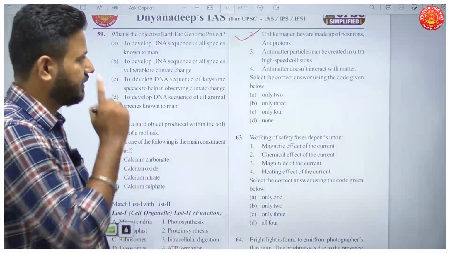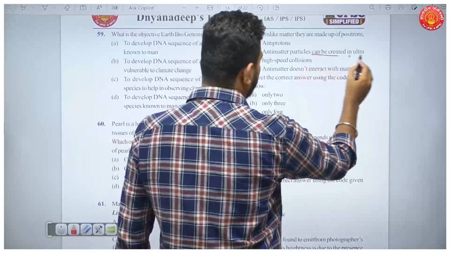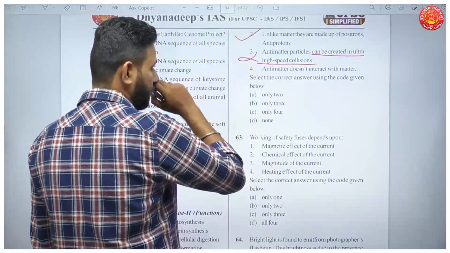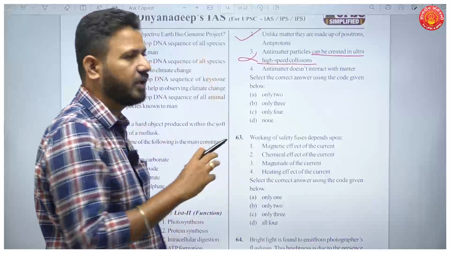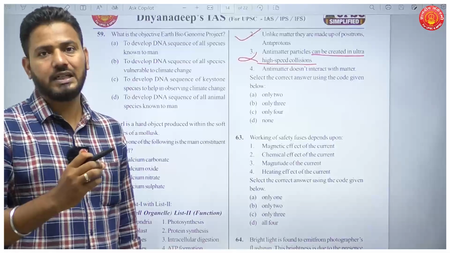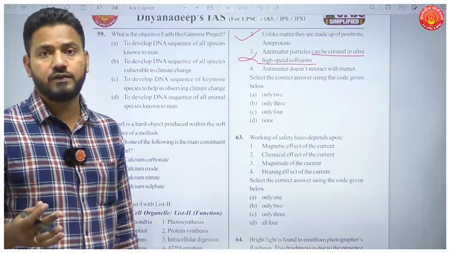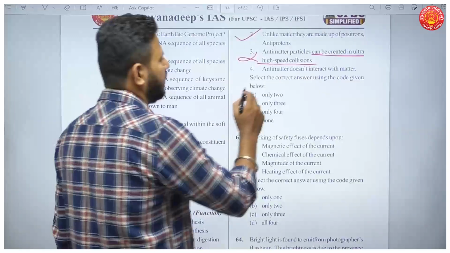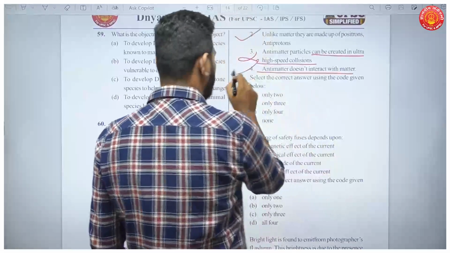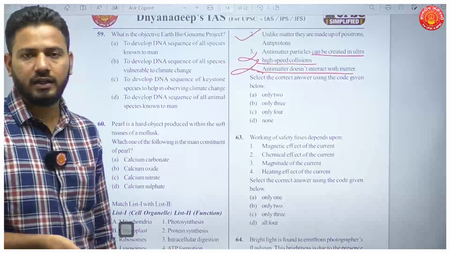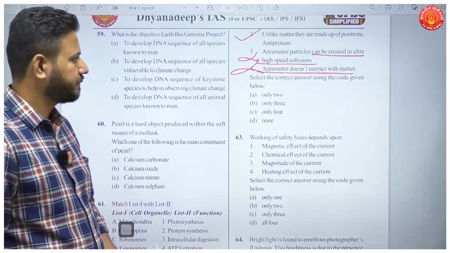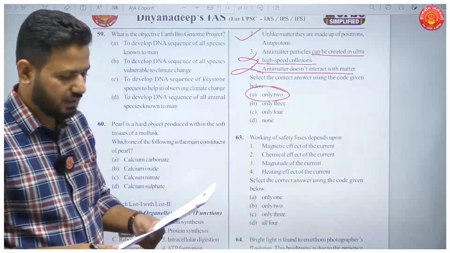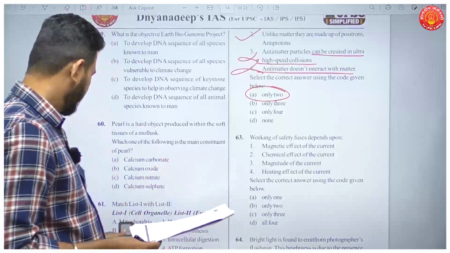The third statement is antimatter particles can be created in ultra high speed collisions. Actually this statement is wrong. When they are formed in pair and when they collide with each other, they annihilate each other and there is a release of large energy. So this statement 3 is incorrect. Antimatter does not interact with matter is also incorrect. It does interact with matter. Okay, so only 2 statements in this question are correct. Your answer will be A.